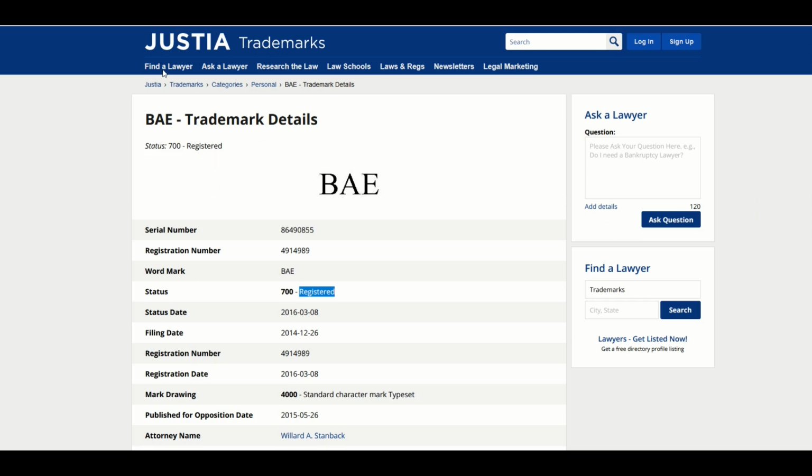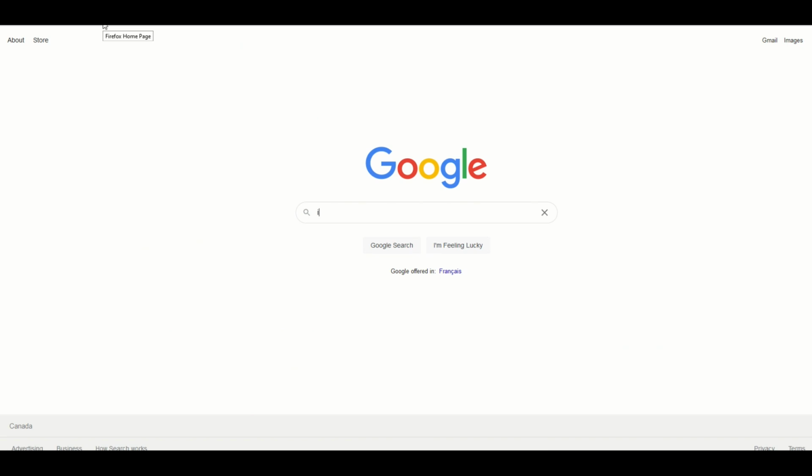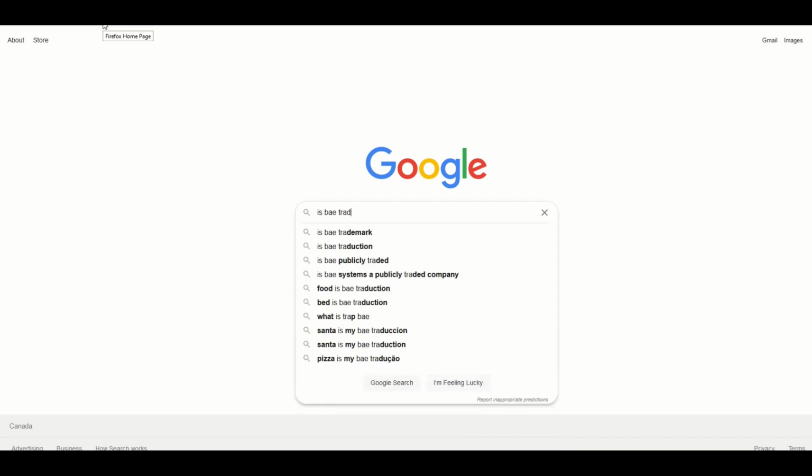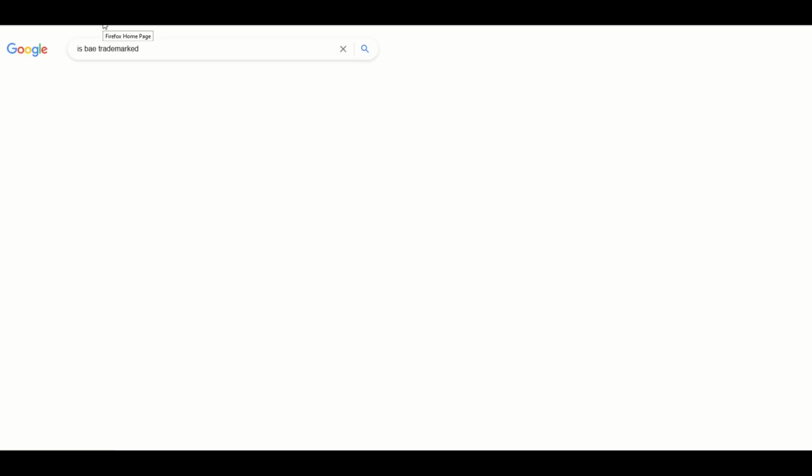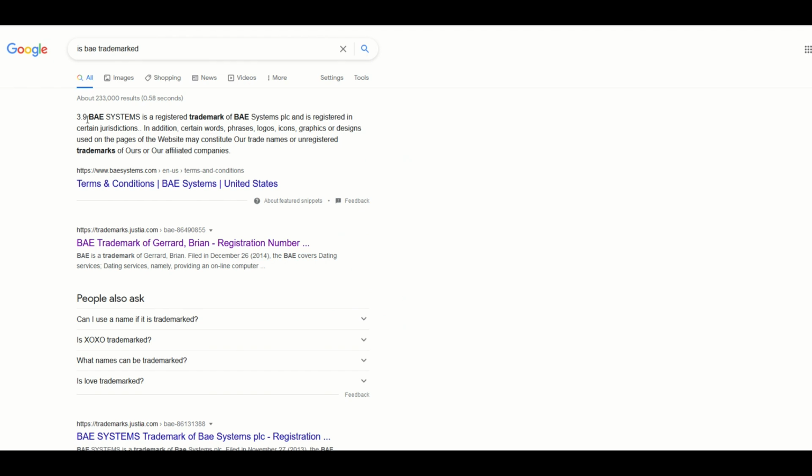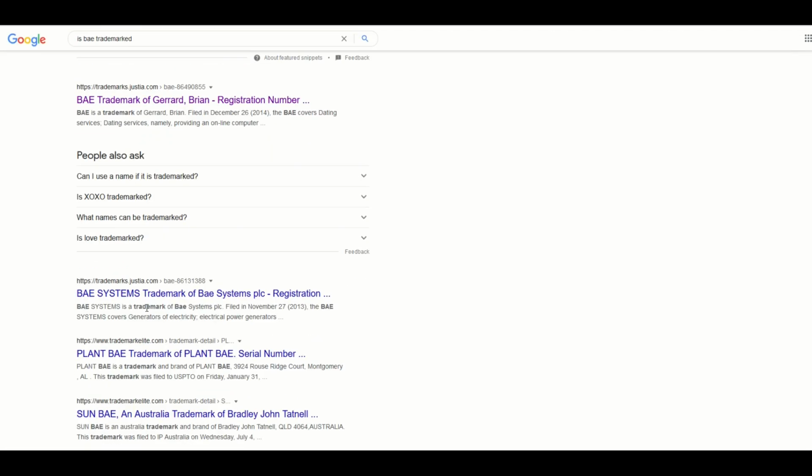So here's my tip: go to a website like trademarks.justia.com and type in your search term. The other thing you can do is just go to Google and type in, is BAE trademarked? So I'll just do that right now. Is BAE trademarked? It says right here, BAE is a registered trademark of BAE Systems. Here's the BAE trademark that I found. And there's other ones that come up as well.